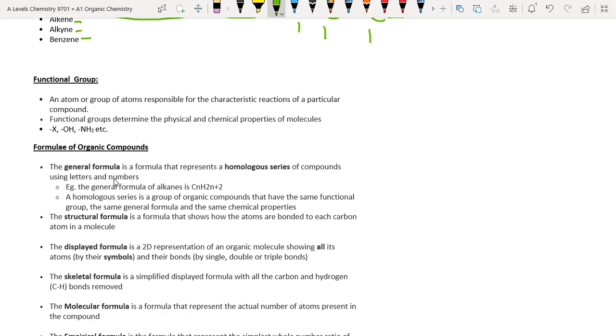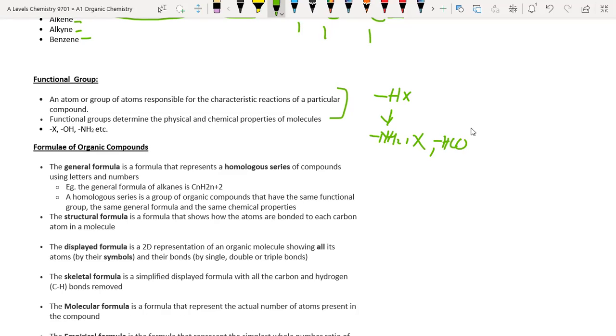So functional groups are the derivatives of the hydrocarbon in which one hydrogen is replaced with some other functional group, which include amine group, or halo group, or aldehyde group, or keto group, carboxylic acid group.